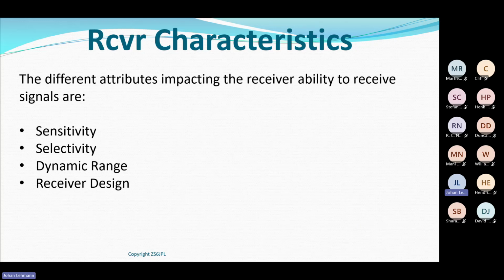Selectivity is the ability of my receiver to discard unwanted signals and select the correct signal. But where does this become important? If we look at a mixer, what did we say happens with a mixer? I've got the plus product of the two signals and the minus product of the two signals.